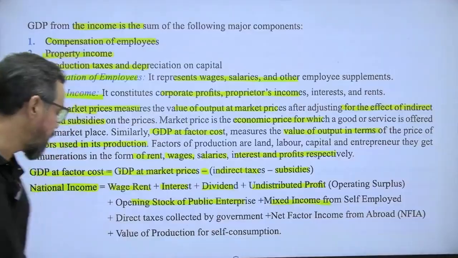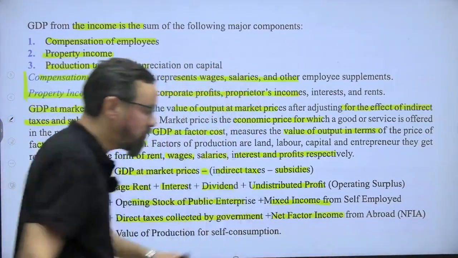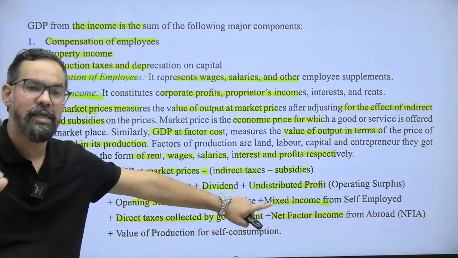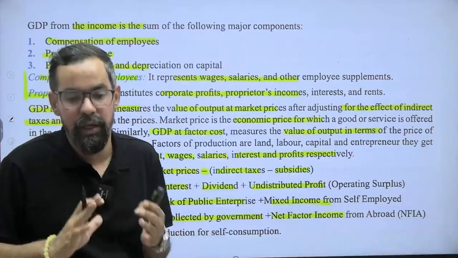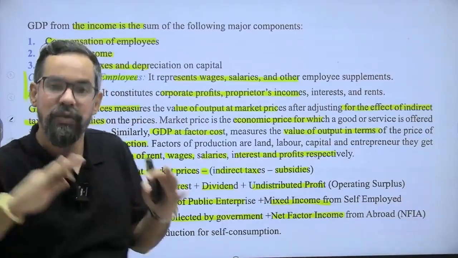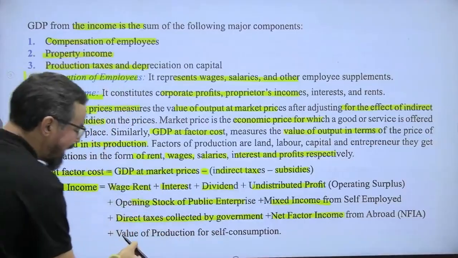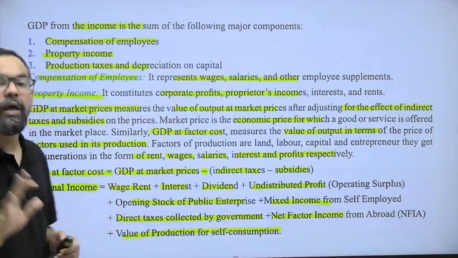That is one thing. Direct taxes collected by the government plus net factor income from abroad. That is NIA, net income from abroad. The income which is generated by Indians from outside India or the income which is generated by foreigners from India itself, right? Plus value of production for self-consumption also. Okay? That is your income method.